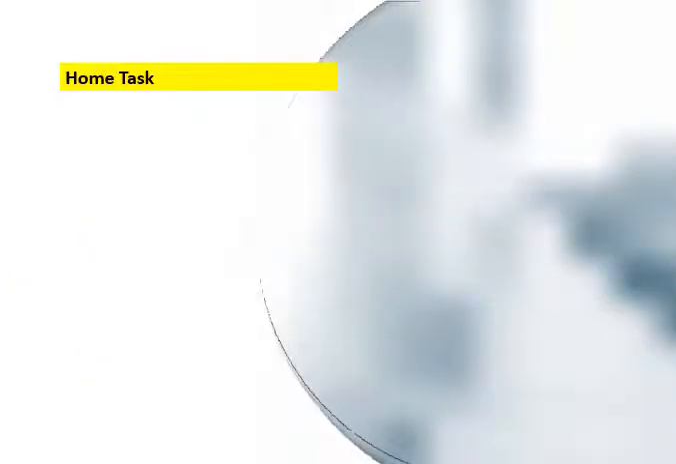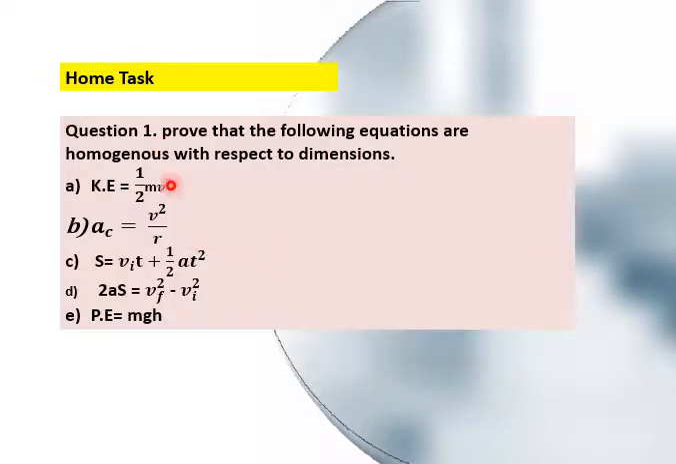Now this is the home task. After explaining the dimensions in great detail, I hope you all will be able to solve these formulas with the help of the two topics that we have already discussed. So you have to find out the homogeneous equations. Homogeneous means the left hand side must be equal to the right hand side. So solve these in your home task and show it to me on the WhatsApp group.